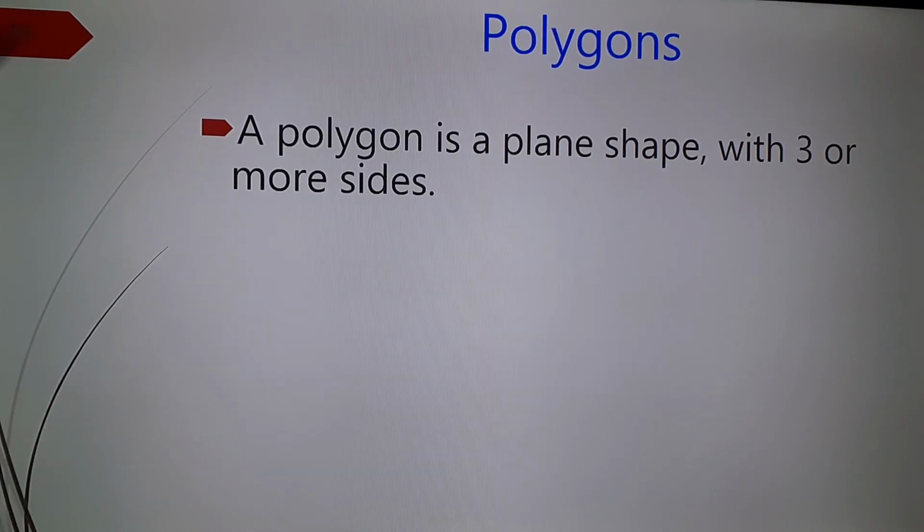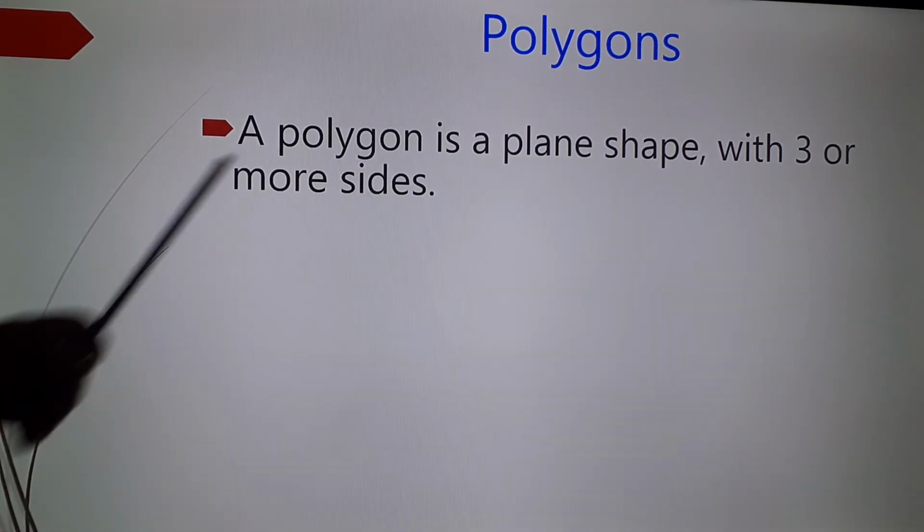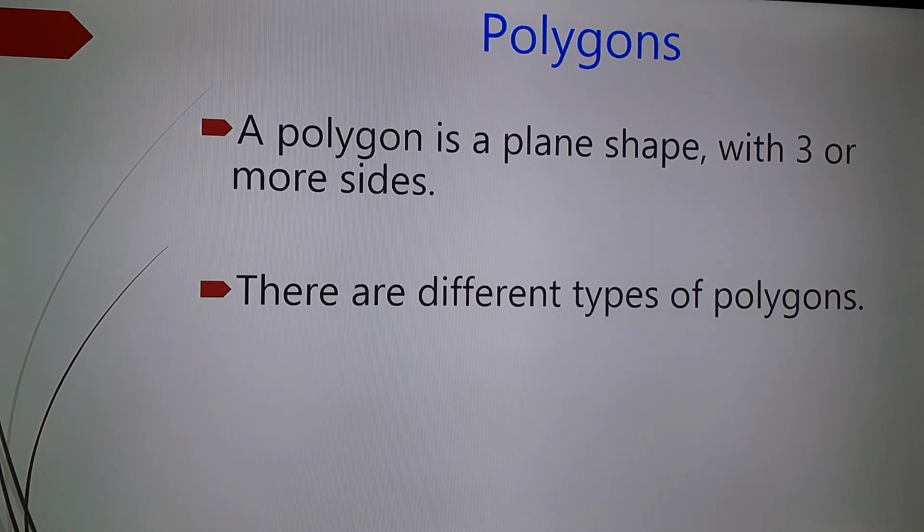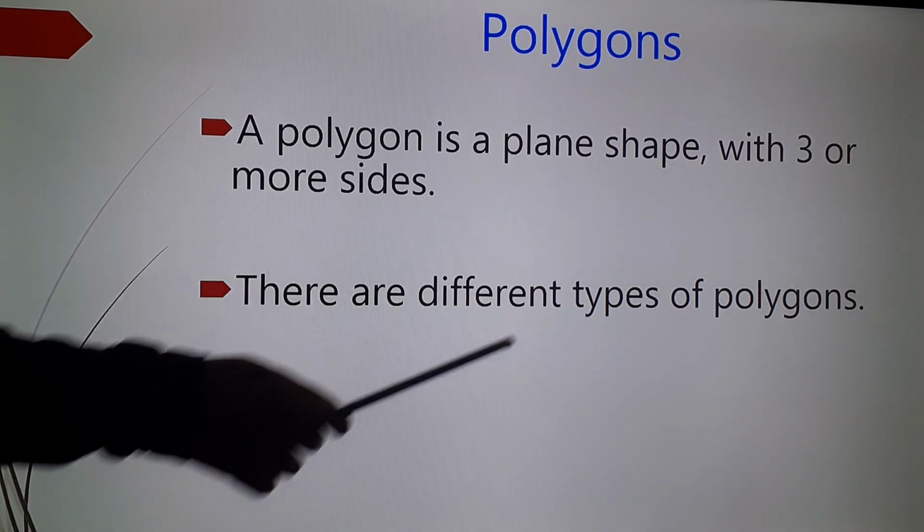Now, we will move on to the first topic, that is polygons. What do you mean by a polygon? A polygon is a plane shape with three or more sides. That means a polygon is a closed figure having three or more than three sides. Can you name a polygon with three sides? Yes, it is triangle. There are different kinds of polygons.